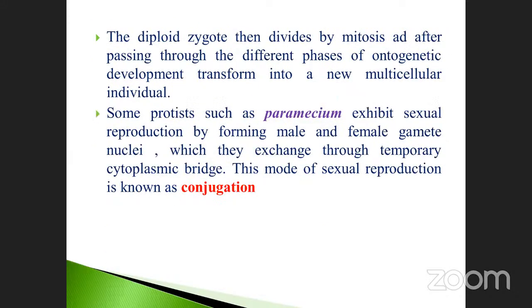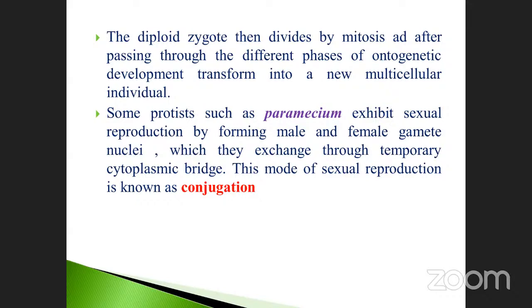So the diploid zygote divides by mitosis, and after passing through the different phases of ontogenetic development, transforms into a new multicellular individual. That's why it is called a single-cell diploid zygote. The diploid zygote cell divides into a new multicellular individual, which is nothing but the offspring. It may be similar to the parent or different from the parent. You know it can also be different from the parent. Already you know about it.